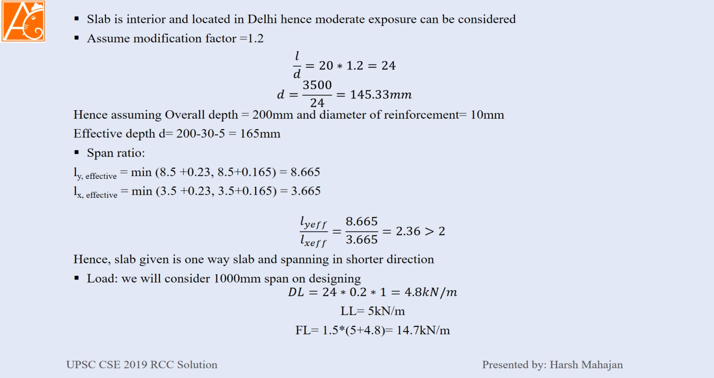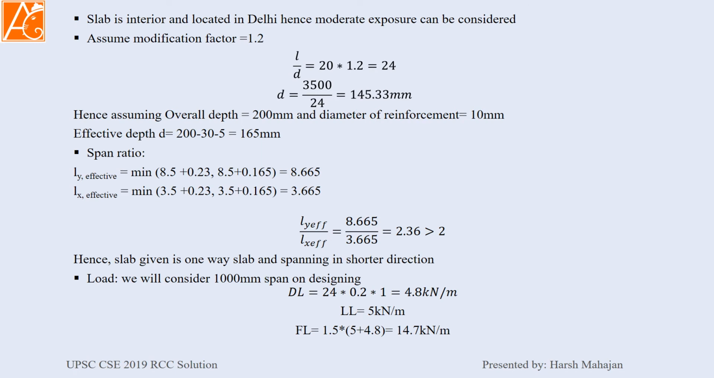The slab is interior and located in Delhi. So if it is located in Delhi, then the exposure condition can be considered to be moderate. First of all, we will start with the assumption that our modification factor is 1.2. So our span by depth ratio, which is equal to 20 for simply supported, now needs to be multiplied by 1.2. Now the answer will be 24.